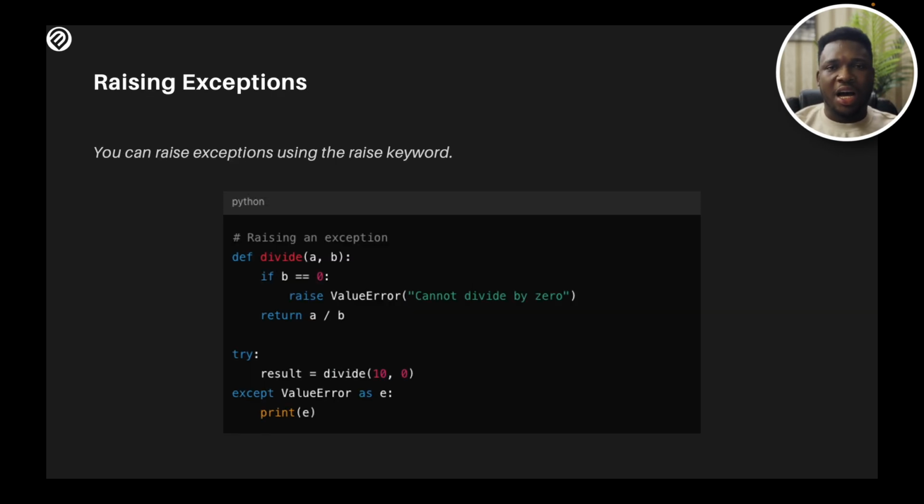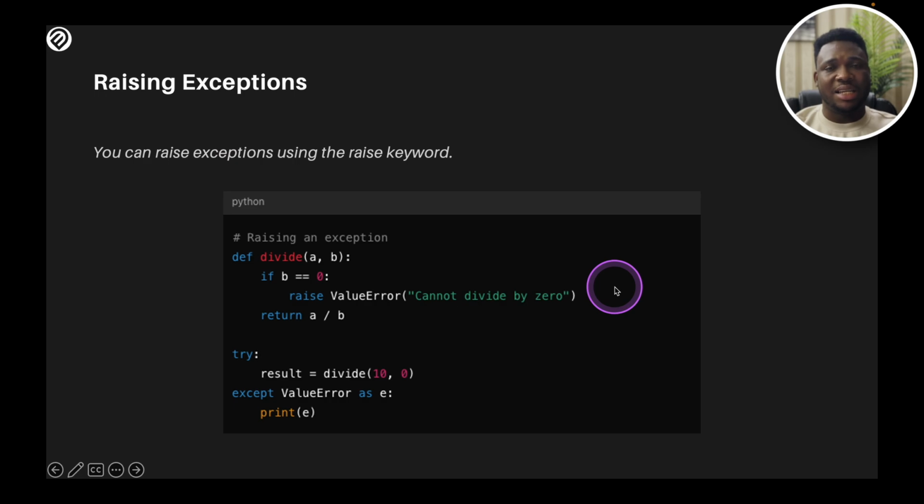Now we've talked about how you can have exceptions within your code. But again, you might want to raise exceptions by yourself. You might be working on something and you say, well, if you do this, I want to raise an exception. In the case here, I'm just writing a function, I'm defining a function called divide. I give the function a name. The function is going to take 2 parameters, a and b. Here I'm saying if b is equal to 0, I'm going to raise an exception and say value error cannot divide by 0. And in this case, I have raised an exception myself.